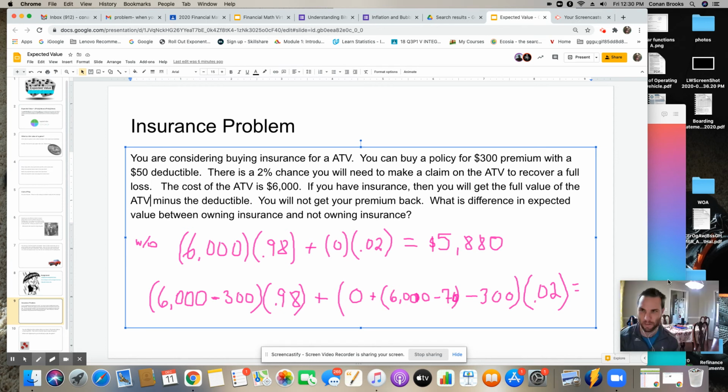And this is, I'm going to drop it down here, 5,698.60. So 5,698. So we have, in this case, and it's not always the case, but in this case, if you are correct on a 2% chance of destroying your ATV, then you'll get a higher return out of having the insurance. And that's how to set it up. So hopefully this helps, guys.